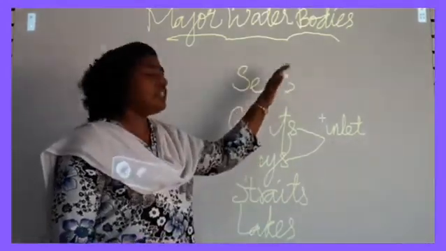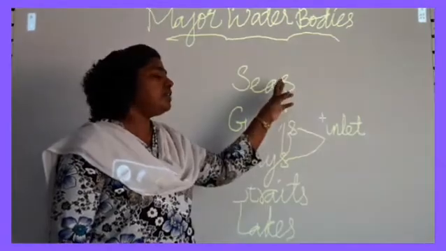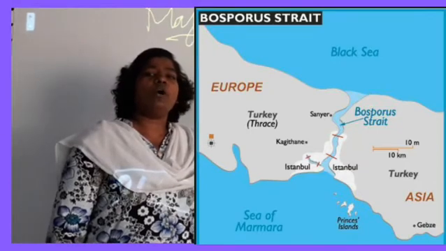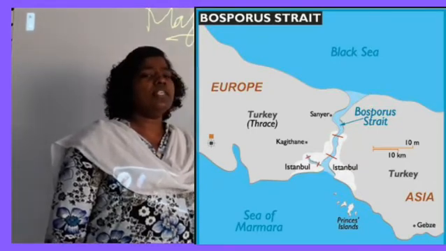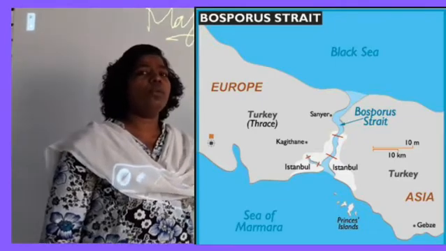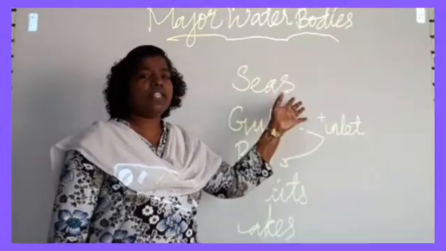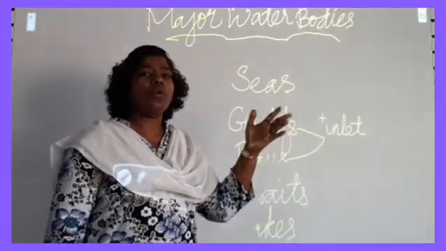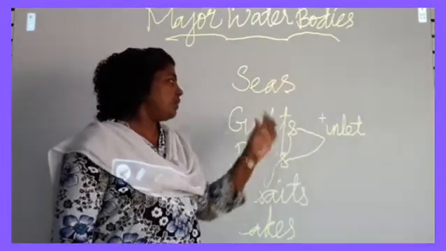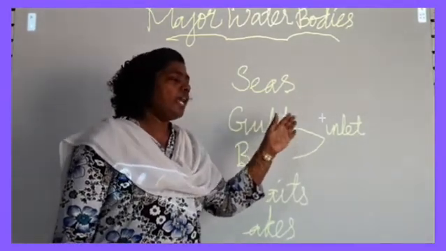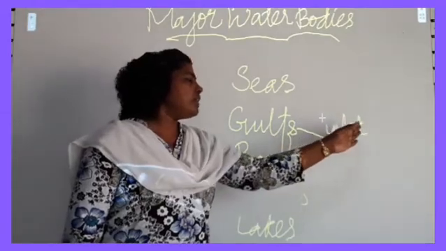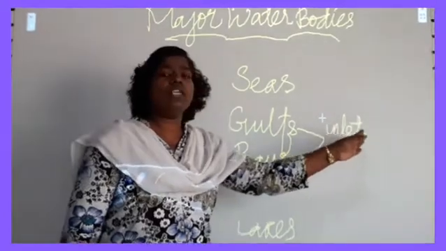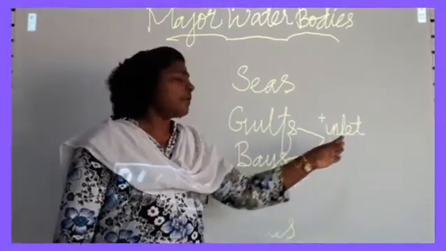Now we will see once again the small water bodies. The first one is sea. What is called a sea? A sea is a part of an ocean. It is smaller than the ocean, and it is shallow. There won't be much depth in the seas. So the shallow small water bodies compared to the oceans are called seas. Gulf, what is a Gulf? A Gulf is the inlet of the sea with large areal proportion.